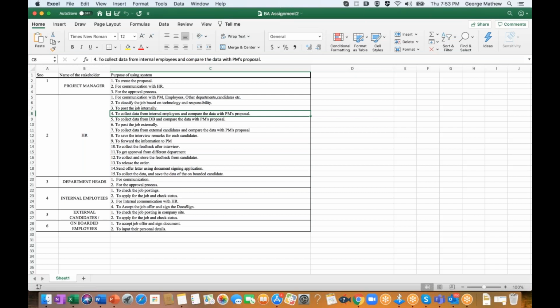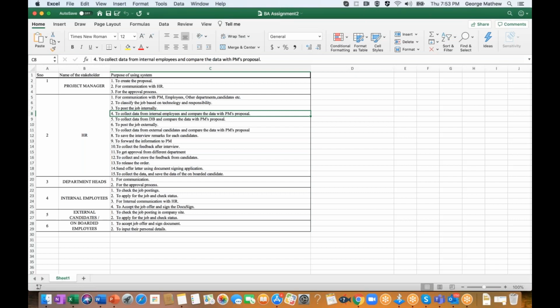To apply for the job and check the status, yes. Internal communication with HR is not the one. And to accept the job offer and sign the document, okay, we have discussed this part. For internal employees, whenever they are selected for a different team, it will not be a full-time offer but more like an agreement, which will be signed by the internal employees.